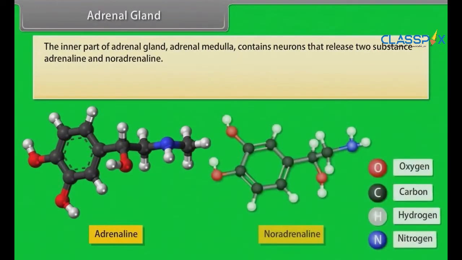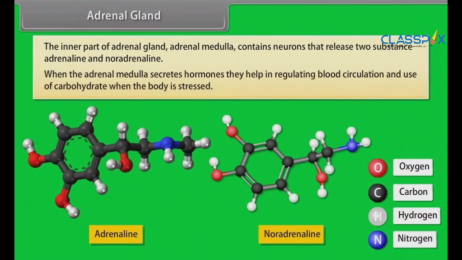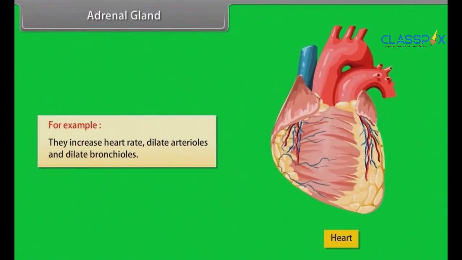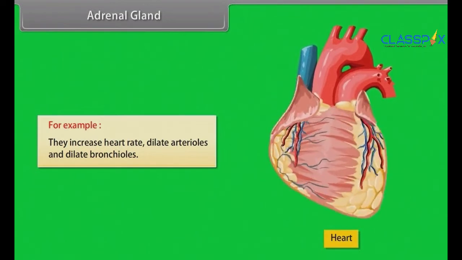The inner part of the adrenal gland, the adrenal medulla, contains neurons that release two substances, adrenaline and noradrenaline. When the adrenal medulla secretes these hormones, they help in regulating blood circulation and use of carbohydrate when the body is stressed. For example, they increase heart rate, dilate arterioles and dilate bronchioles.